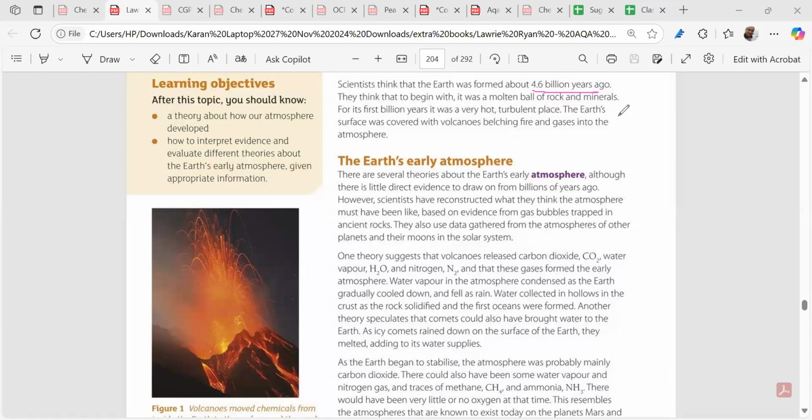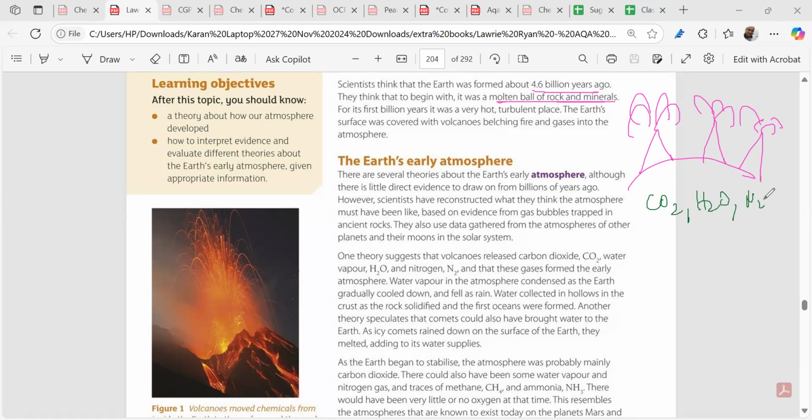Now, at the start, the Earth was a hot ball of molten rock with volcanoes erupting mercilessly. And what were the gases there? The early gases were a huge amount of carbon dioxide, water vapor, and nitrogen, and there were traces of methane and ammonia. So these are the five gases. Mainly you had carbon dioxide, water vapor, and nitrogen, sorry, my bad, and we have traces of methane and ammonia.